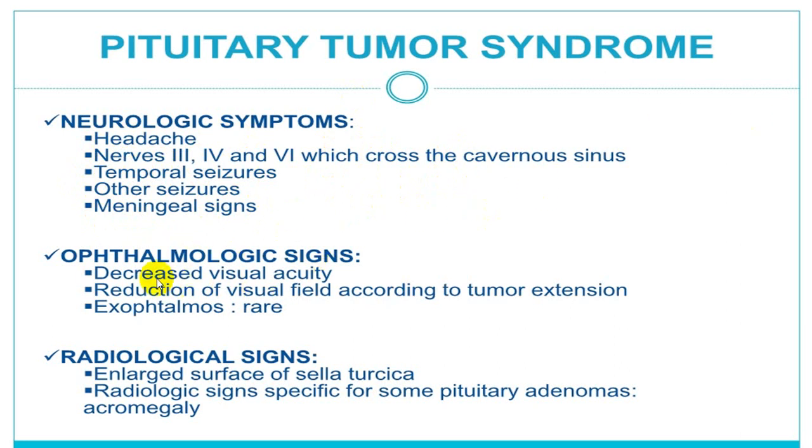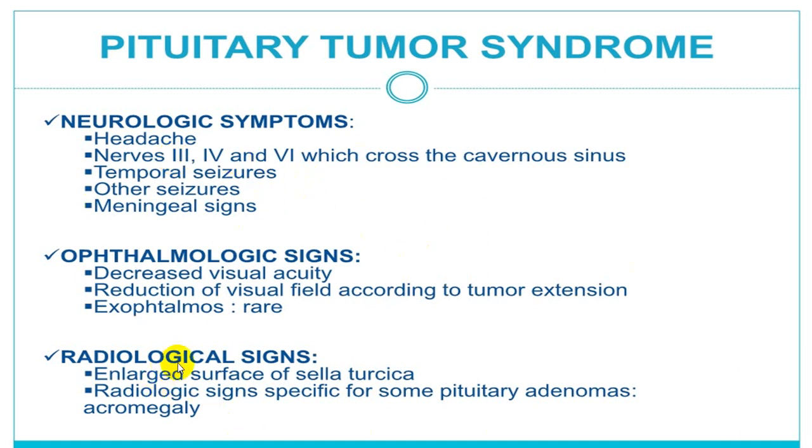Ophthalmological signs in the form of visual field defects. We have already told you bitemporal hemianopia, quadrantic field hemianopia, that is superior temporal quadrantic field hemianopia. You can have exophthalmos when all the muscles are paralyzed, and you can have what we call extraocular muscle ophthalmoplegias.